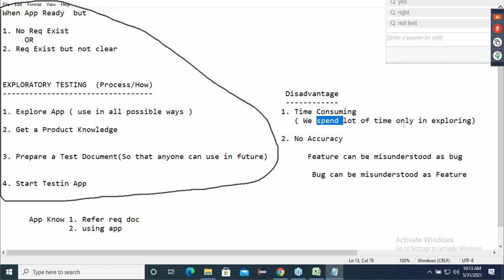Possible, not possible? If you have a requirement document, within 1 week I can understand the application. But if it is not there, it may take 1 month also. It will take 1 month also, correct? So the first answer: it is a time consuming process. Second one, guys.